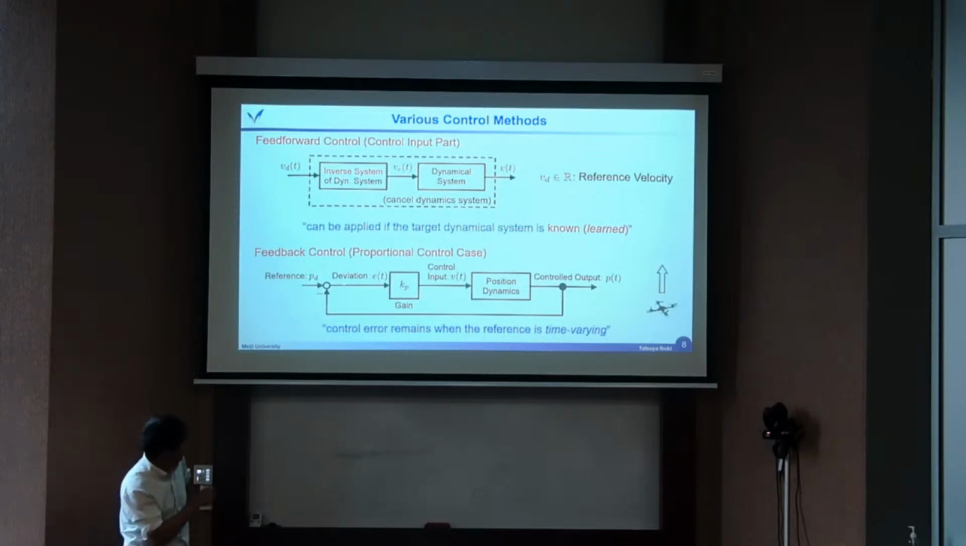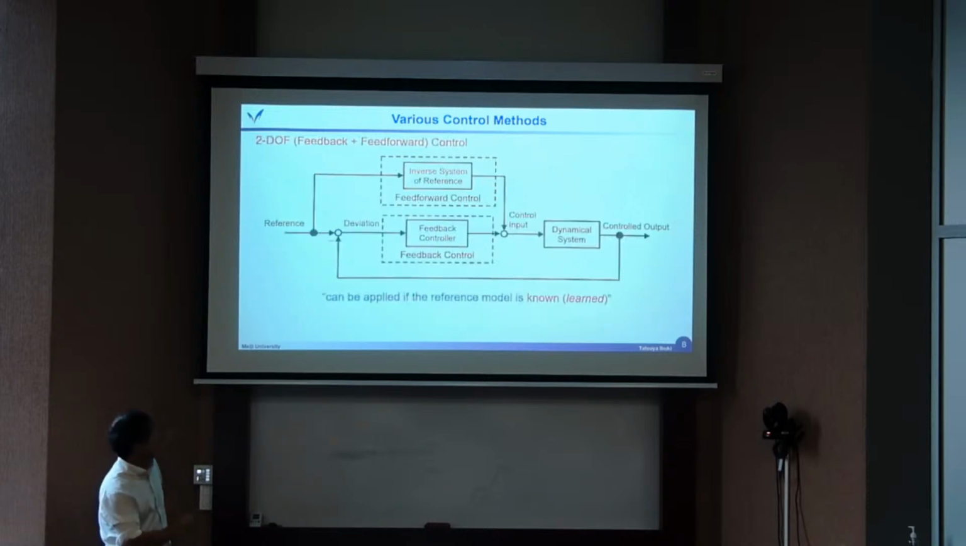Then, by using this control structure, this works well for a constant desired position, but for a time varying desired position, it doesn't work. There is a steady state error. But for such a case, we have another choice of control: a combination of feedback and feedforward. With feedback and feedforward, which has the inverse system of the reference, the desired position model, we can achieve good tracking performance, control performance, even for the time varying case.